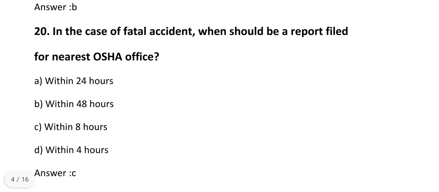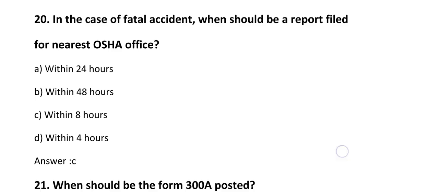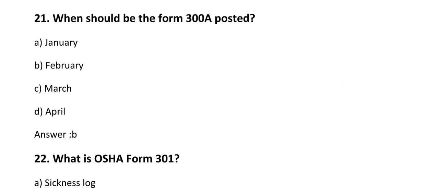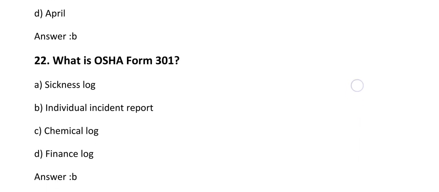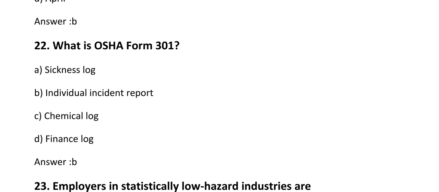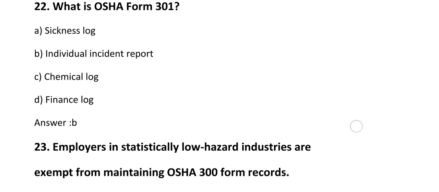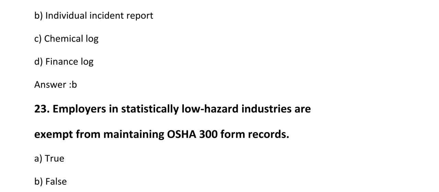In the case of fatal accident, when should a report be filed with the nearest OSHA office? Within 24 hours, within 48 hours, within 8 hours, within 4 hours. The answer is C, that is within 8 hours. When should the form 300A be posted? January, February, March, April. The answer is B, that is February. What is OSHA form 301? Sickness log, individual incident report, chemical log, finance log. The answer is B, that is individual incident report.